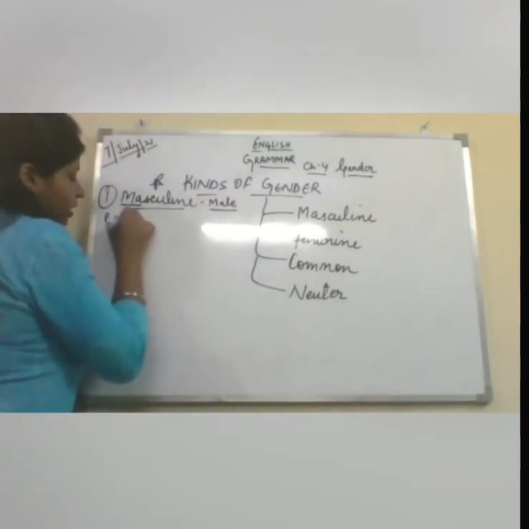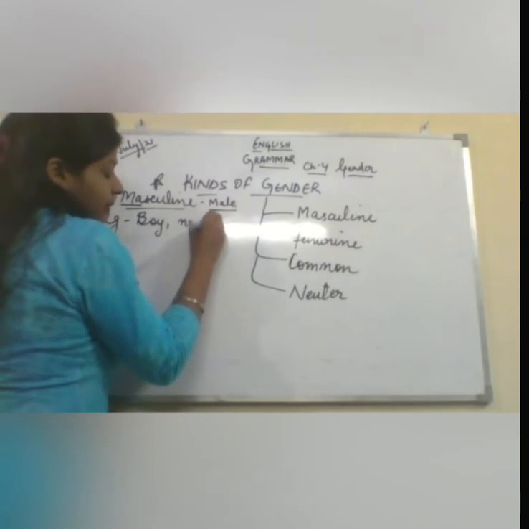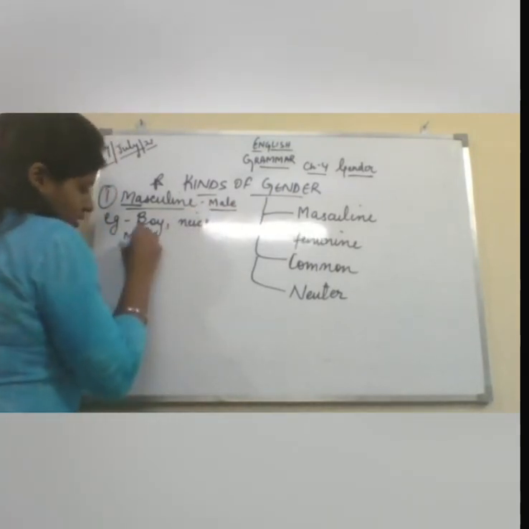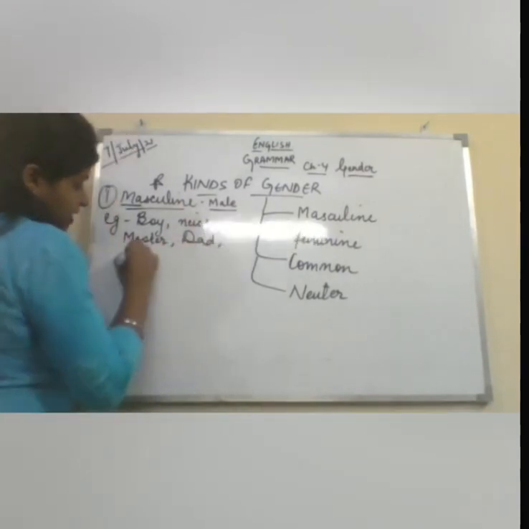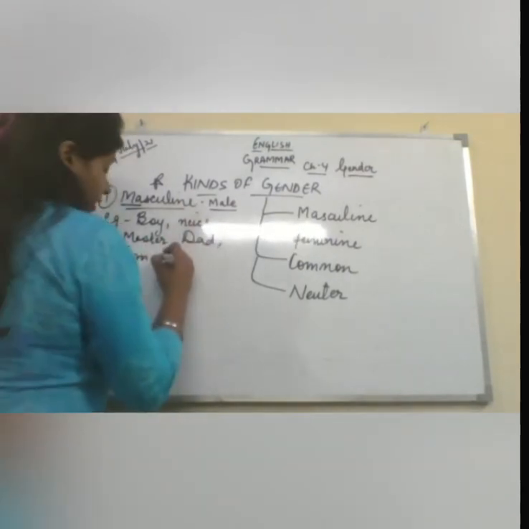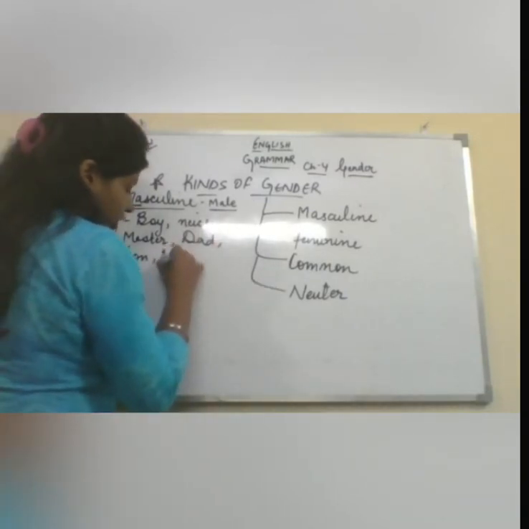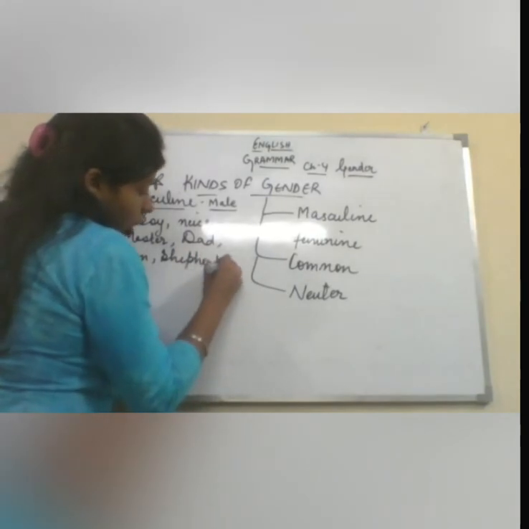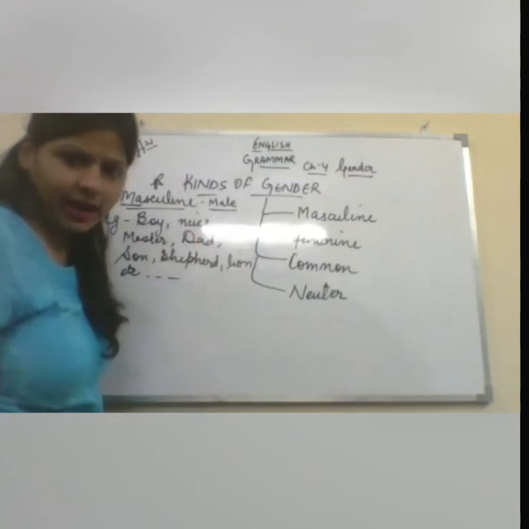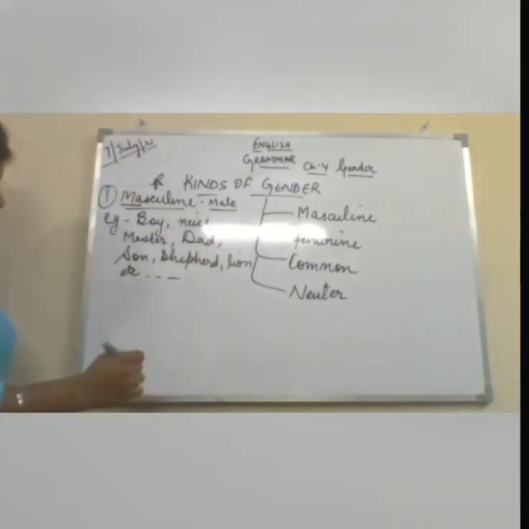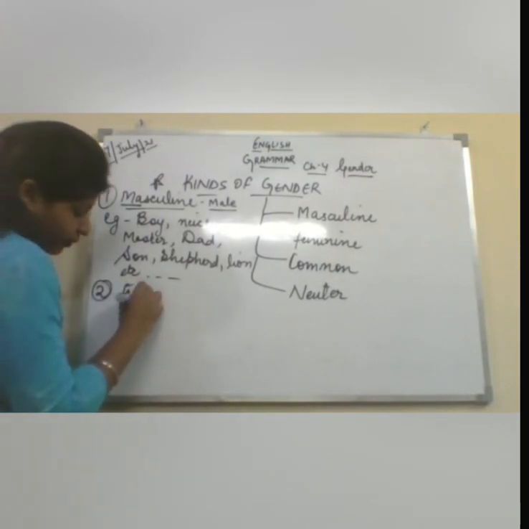Fine. For example, boy, nephew, master, dad, son. Then you can write more examples like shepherd, lion, and etc. and so on. There is no ending likewise. Fine. And then there comes the second type, that is feminine.